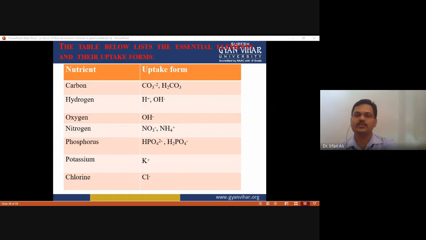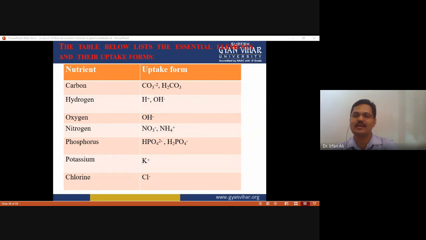Oxygen is taken up by the plant in the form of hydroxide ion. Nitrogen is absorbed in the form of nitrate or ammonium ion, and phosphorus is absorbed in the form of HPO4 2 minus and H2PO4 minus. So these are the uptake forms of these essential nutrients.